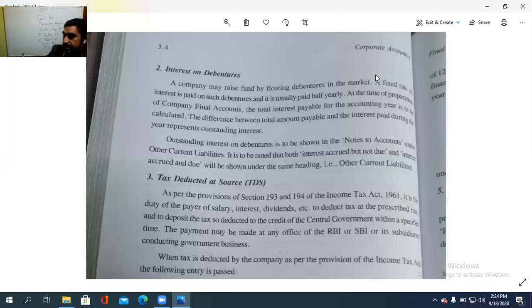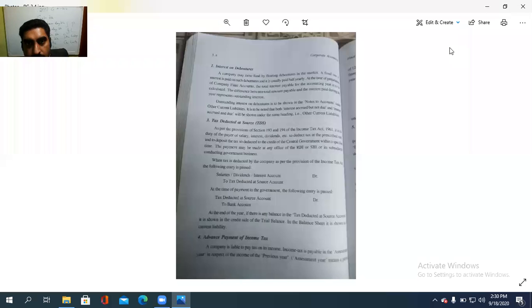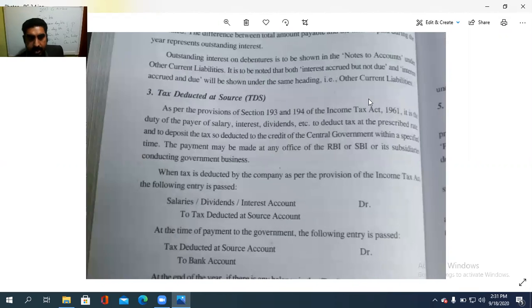So interest that is coming under other current liability, you need to be familiar with at the time of preparing the final accounts. Just the theory part, this one. So that is the interest on debentures. So next is the tax deducted at source. So what is the source with regard to, and on what basis is the tax to be deducted? That is the next topic.